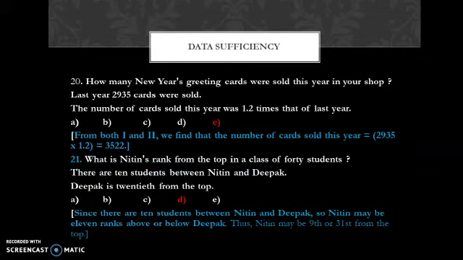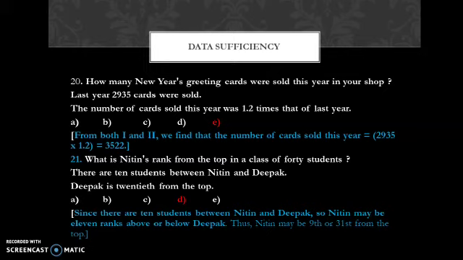Then the next question. How many New Year's greeting cards were sold this year in your shop? First statement: last year 2,935 cards were sold. Second statement: the number of cards sold this year was 1.2 times that of last year. So this is a very easy question. The first statement tells about last year's total sales of cards. And the second statement tells that this year's cards are 1.2 times last year's. So you need both pieces of information to get the answer to the question.